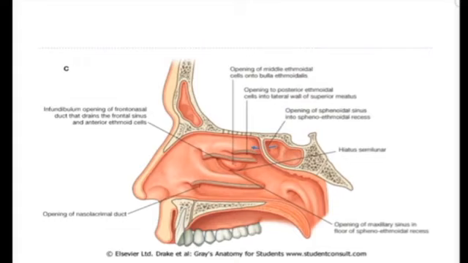And you can see this is the lateral wall of the nasal cavity, and I have shown you by cutting the turbinates, which are also known as the conchae. There are shelf-like bones in the nasal cavity at the lateral wall.